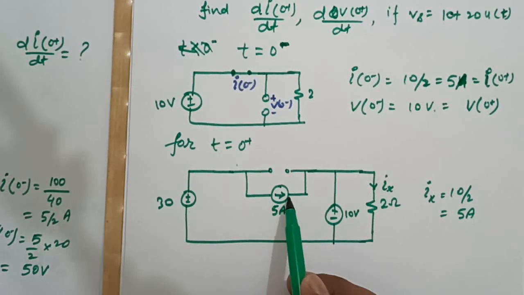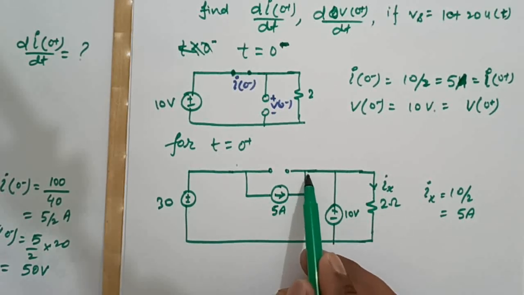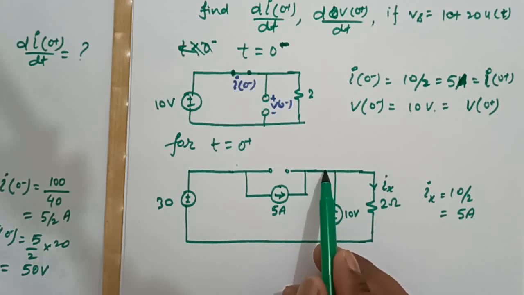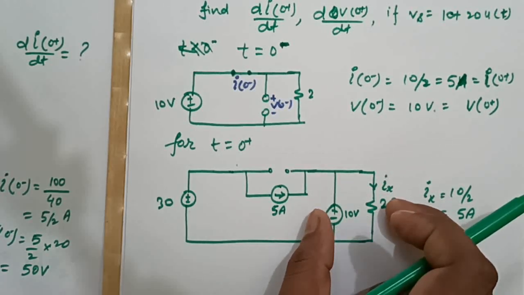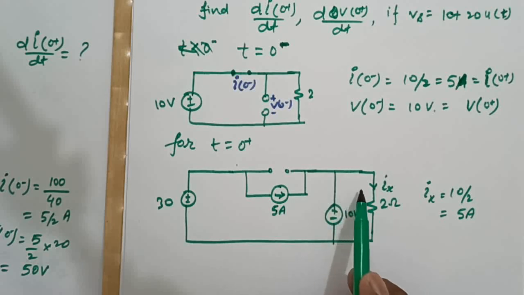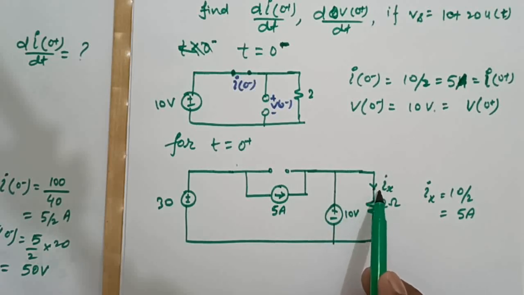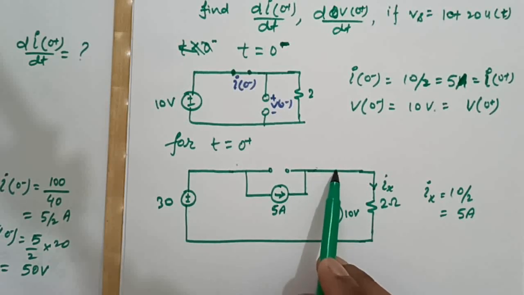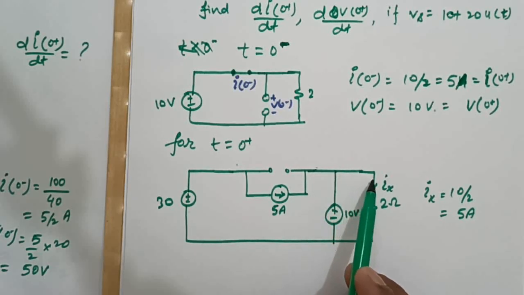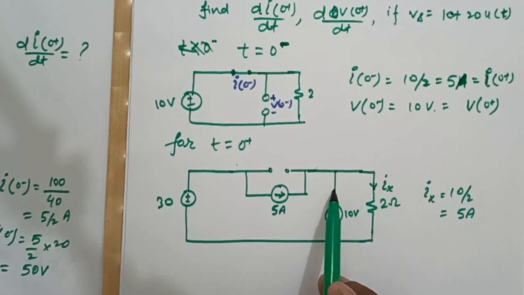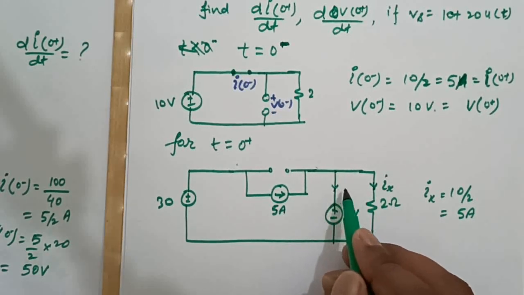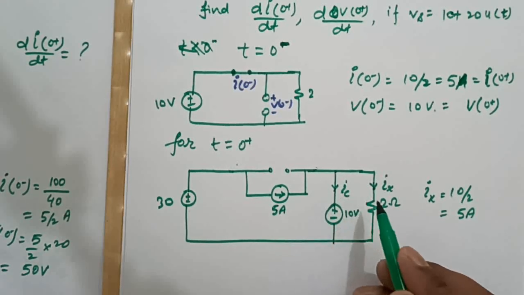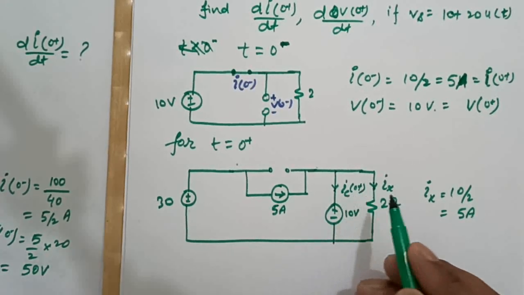Now see the figure, this 5 ampere is coming here and gets divided into two parts, one part will go through this, one part will go through this. This is 5 ampere and this is 5 ampere. 5 ampere is entering at this node and coming out at this node, so obviously this will be 0. Say this is IC 0 plus.